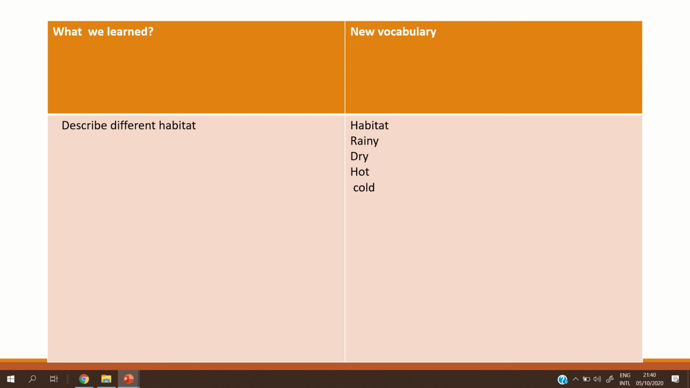When I ask you, tell me about the horse habitat. It is grassy, and it is hot or warm. Okay, tell me about the bear habitat. A bear lives in a cold and snowy habitat. Okay, so the new vocab for today: habitat. The habitat has different kinds like rainy or dry, hot or cold.